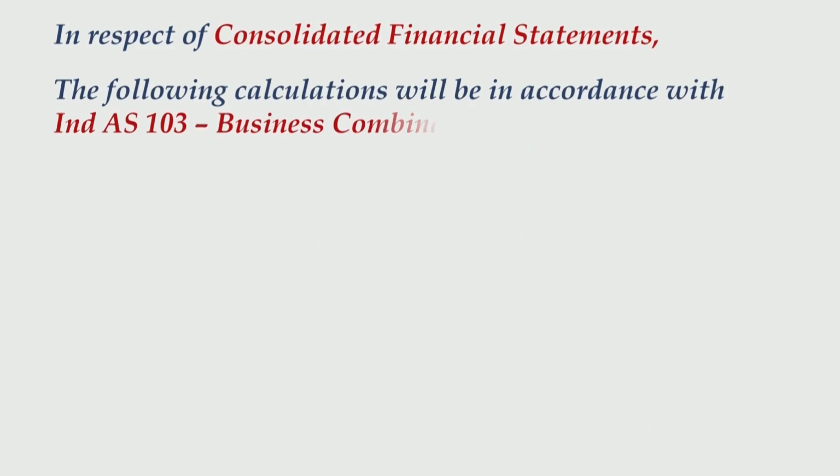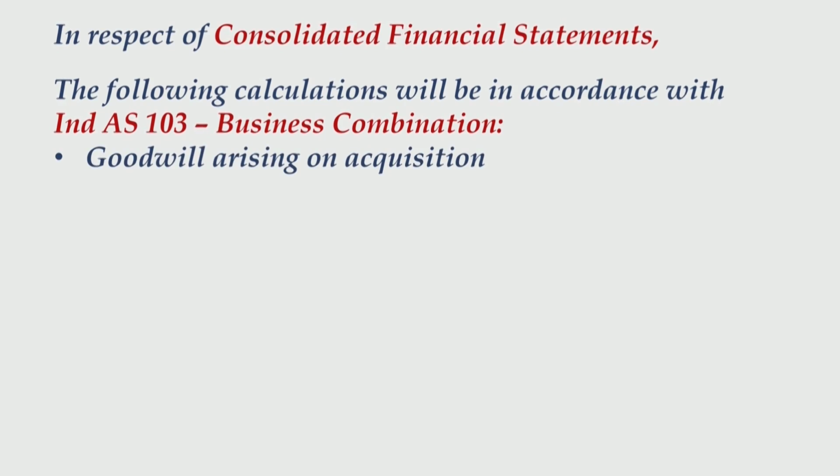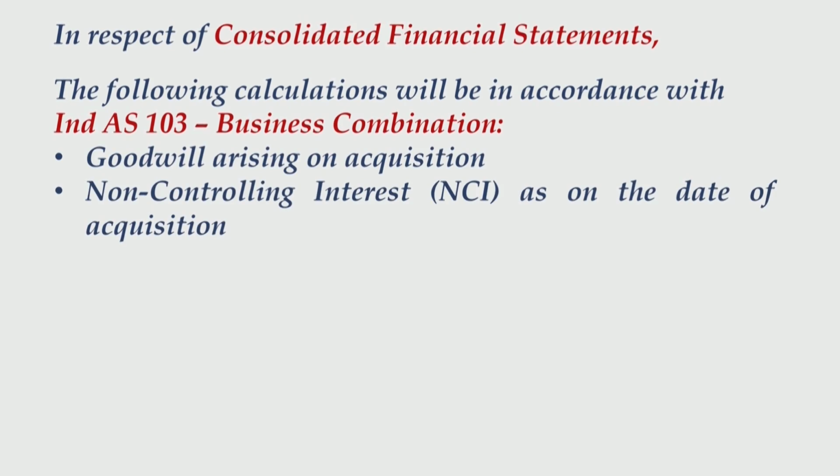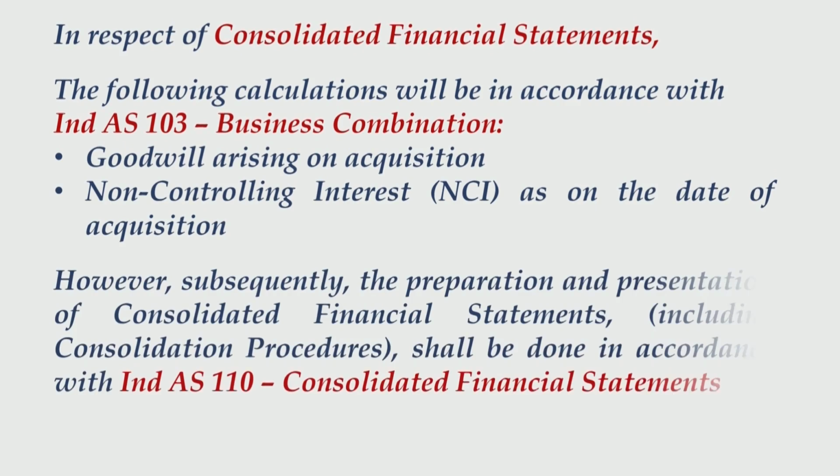Let us move ahead and write some more notes which are very important. In respect of consolidated financial statements, the following calculations will be in accordance with Ind AS 103, that is business combination. One is goodwill arising on acquisition and another is non-controlling interest, that is NCI, as on the date of acquisition. However, subsequently the preparation and presentation of consolidated financial statements, including the consolidation procedures, shall be done in accordance with Ind AS 110, that is consolidated financial statements.